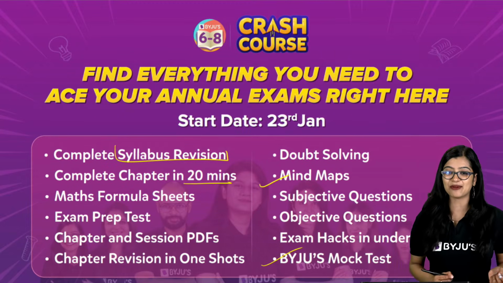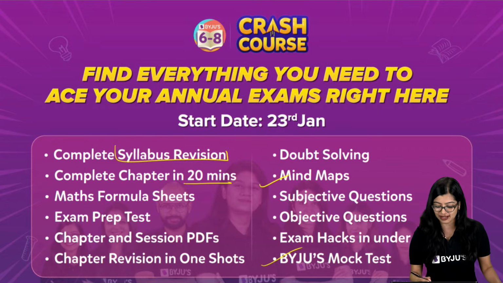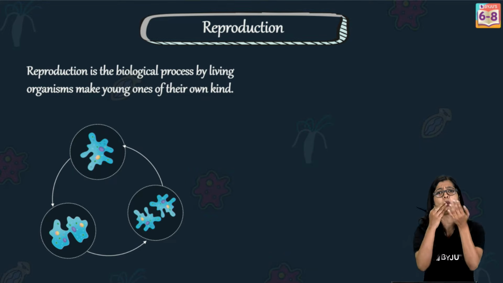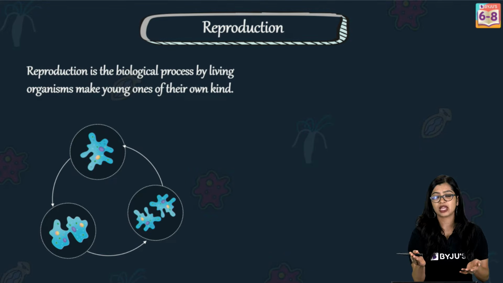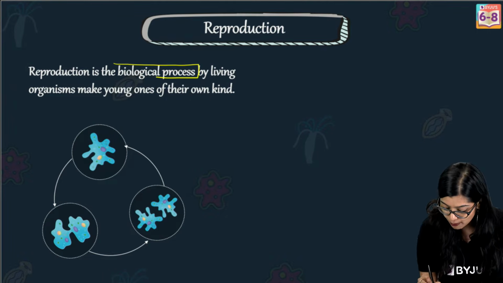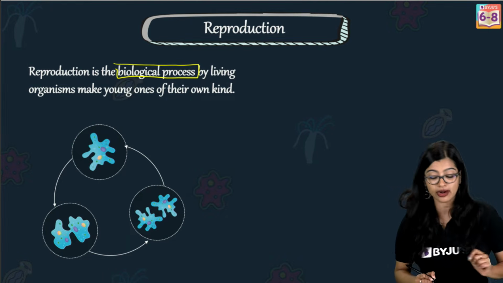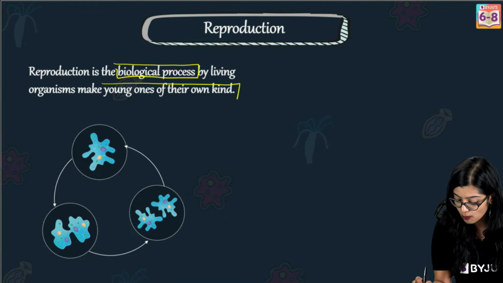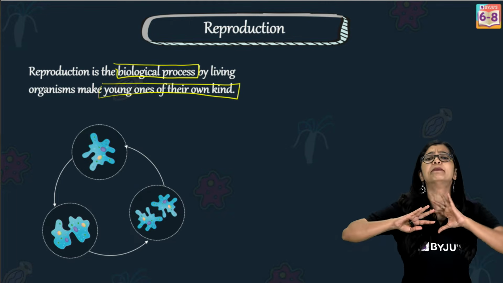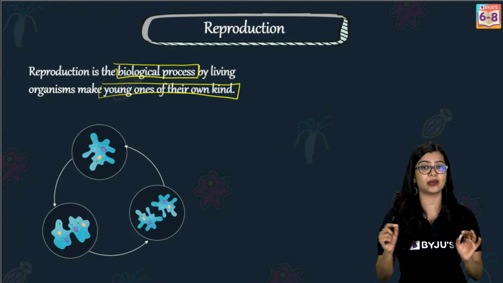So without wasting any more time, let's get started with learning about reproduction in animals. First and foremost, we should have an understanding of what we mean by reproduction. Reproduction can be simply defined as the biological process by which living organisms make young ones of their own kind. This is the simplest definition you can get for reproduction.